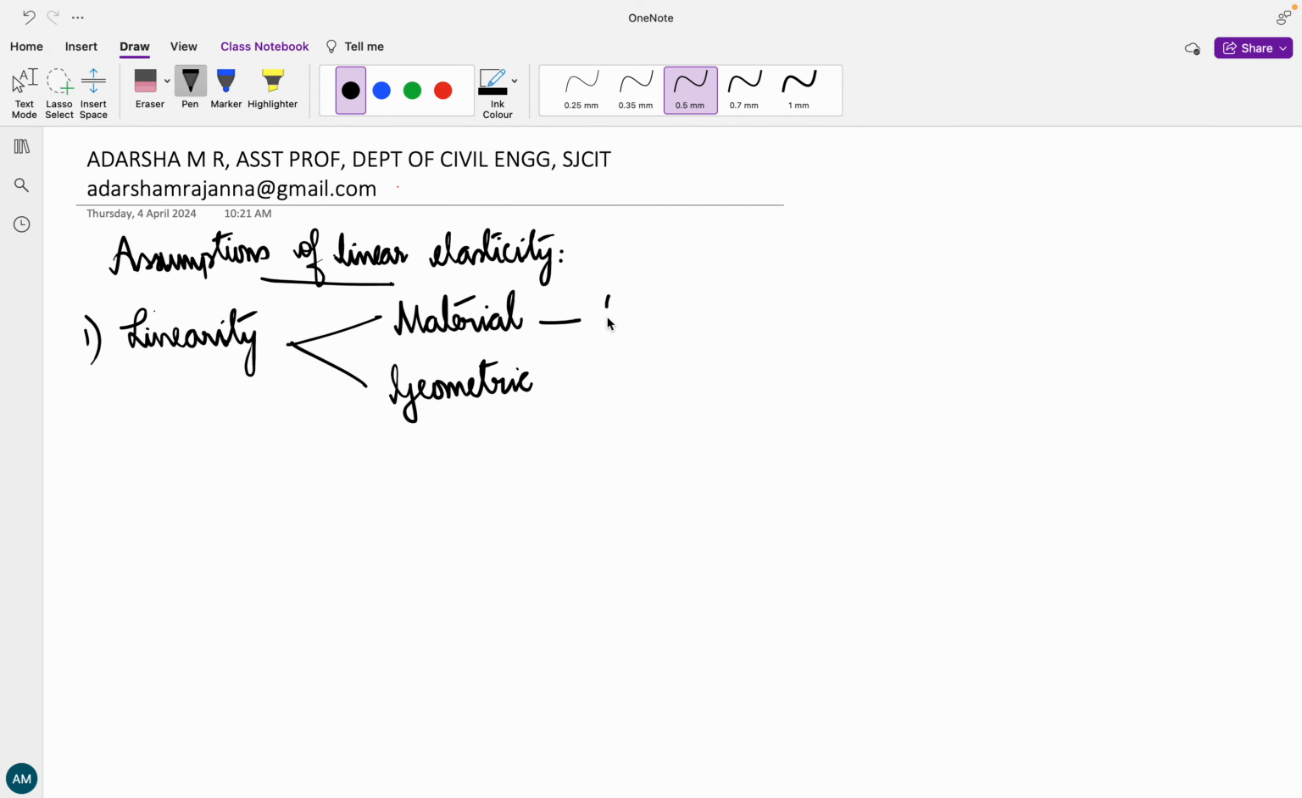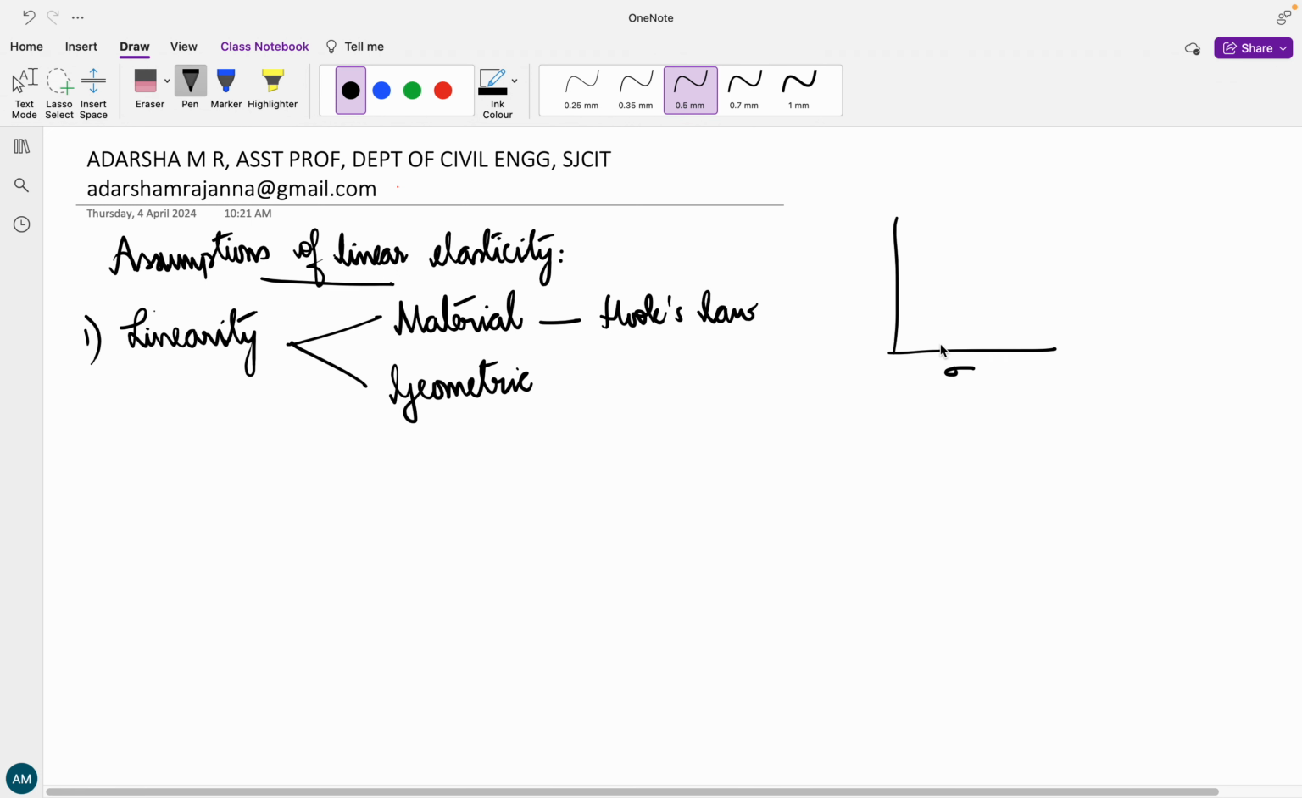Material linearity is nothing but your Hooke's law. What does Hooke's law state? Hooke's law states that stress and strain are directly proportional up to the proportional limit. There is a limit called the proportional limit beyond which it is not going to be proportional to each other. Okay, so we can therefore call material linearity as Hookean stress strain behavior, or a linear relationship that is going to exist between stress and strain.